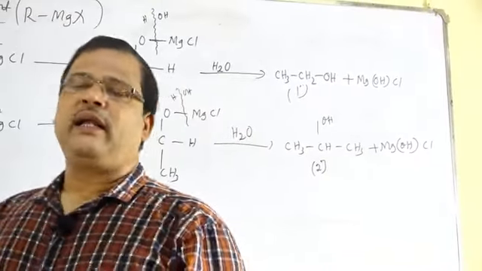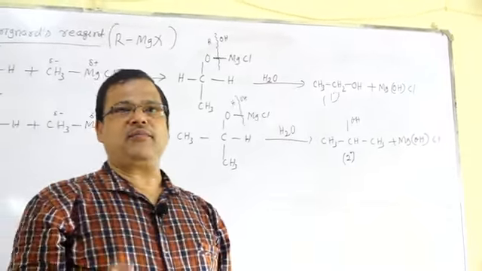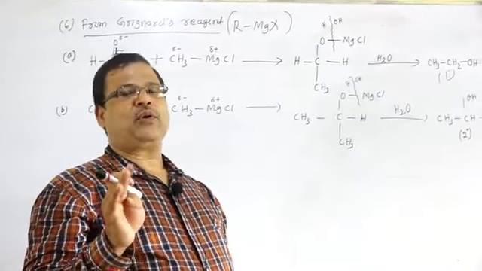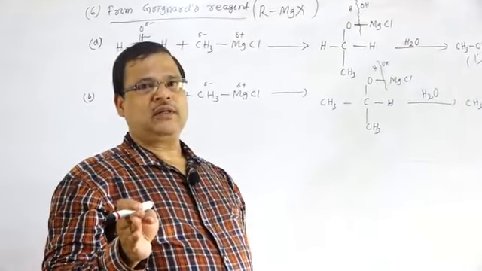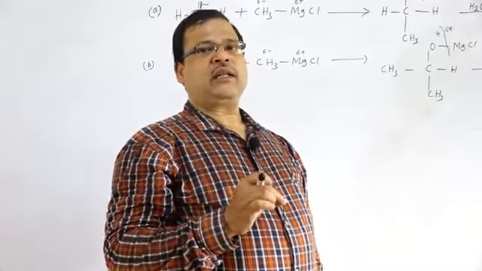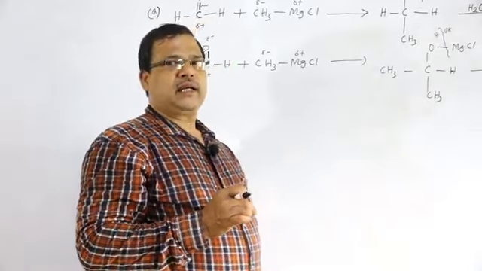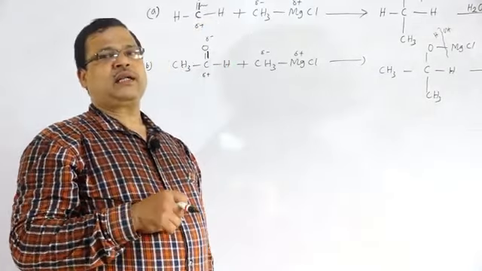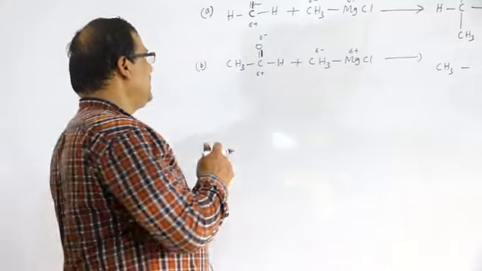So formaldehyde reacts with the Grignard's reagent followed by hydrolysis to form primary alcohol. All the aldehydes except formaldehyde react with the Grignard's reagent to form secondary alcohols. Then what happens to ketone? Next we will see ketone.